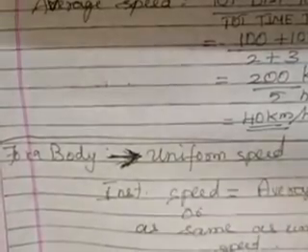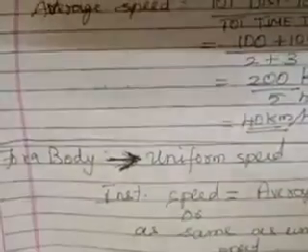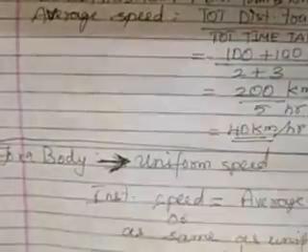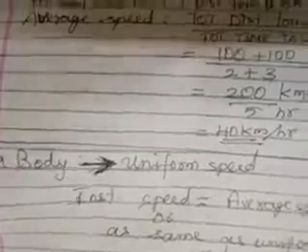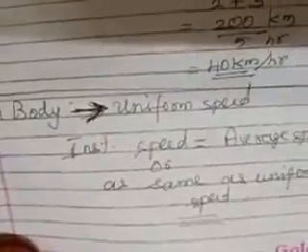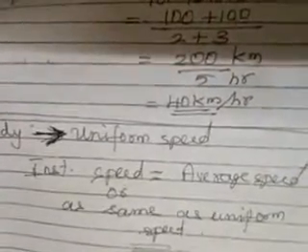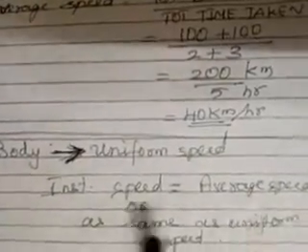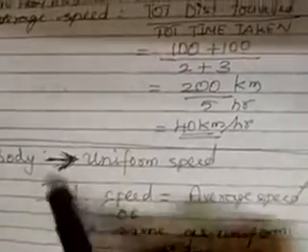You can calculate instantaneous speed or average speed only when a body is moving with non-uniform speed, only when it is covering unequal distances in equal intervals of time. But when a body is moving with uniform speed, what will be the case? This is a very standard 1 mark question. If a body is moving with uniform speed, what about the instantaneous speed and average speed? Will it vanish? It will never vanish. What we can consider is that instantaneous speed will be equal to the average speed, or it is the same as that of uniform speed. So this condition is very, very important.